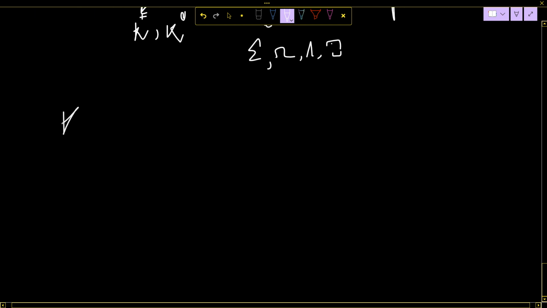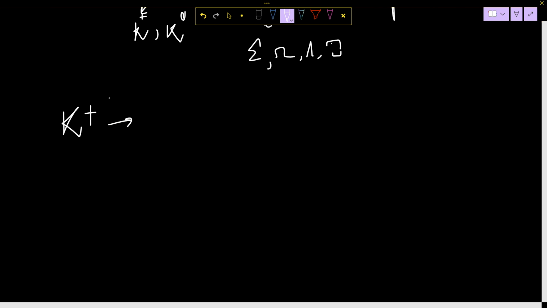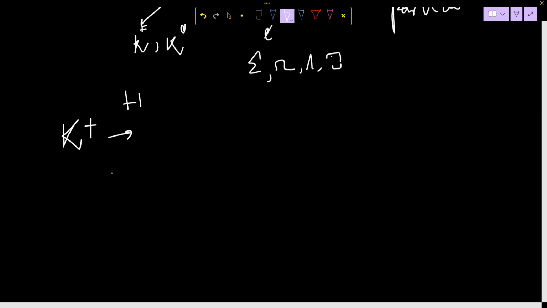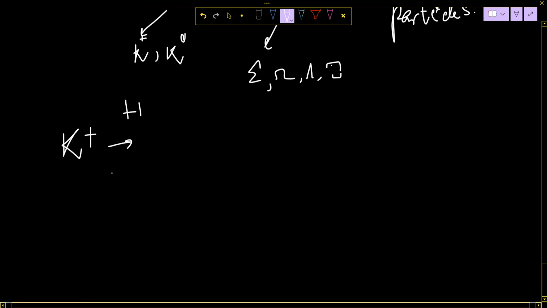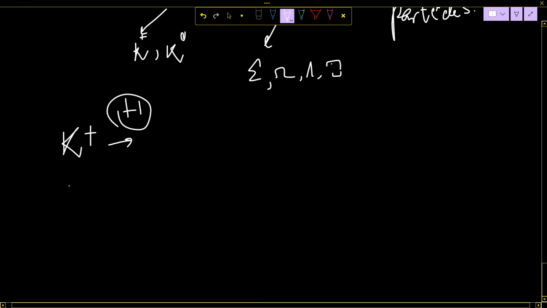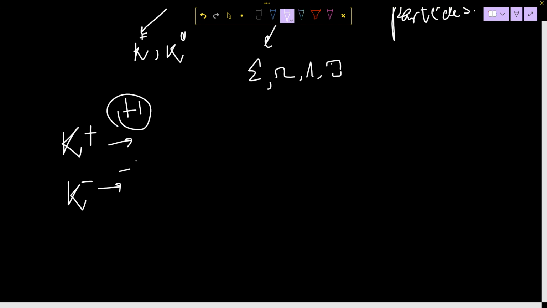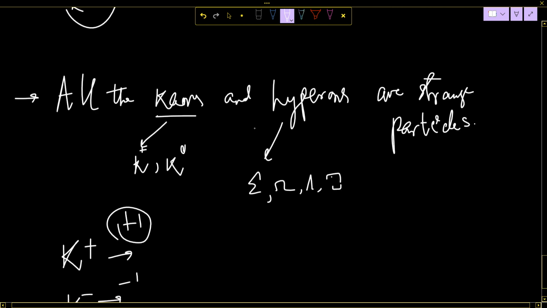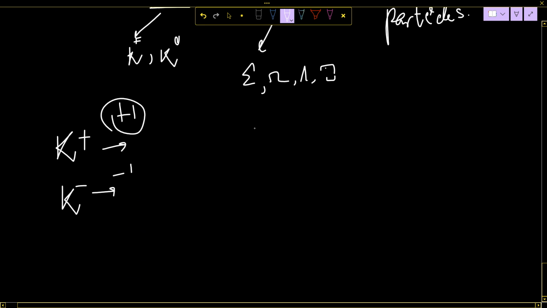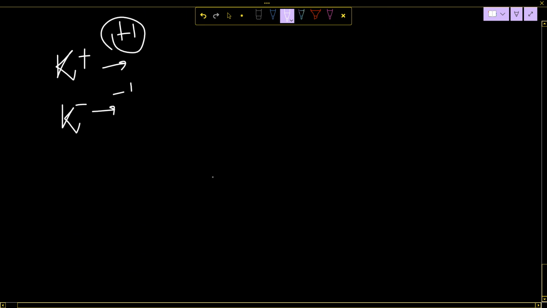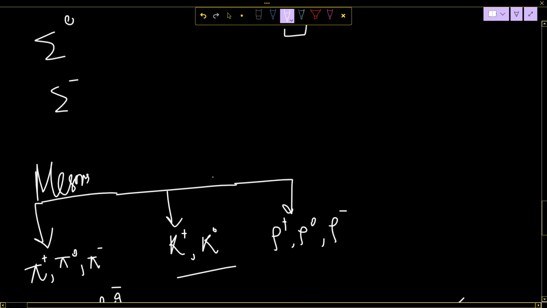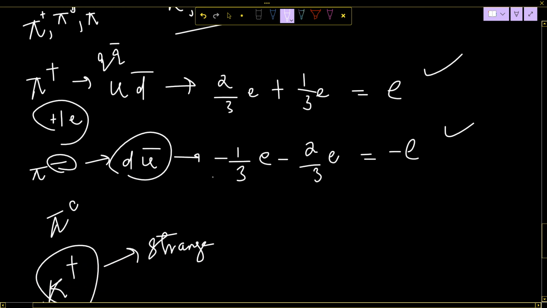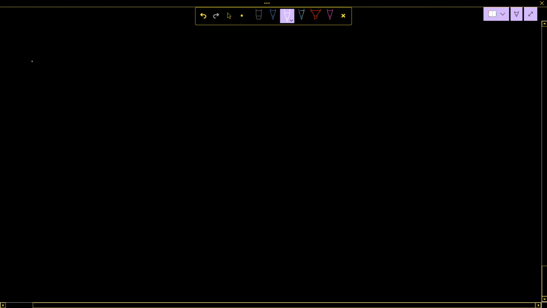So kaons I can write as K plus. K plus strangeness is what? Strangeness is plus one. With the strangeness things we'll study later. And the antiparticle of K plus is K minus. Its strangeness will be minus one. So strangeness is something we'll go into later. And this is your quark structure.